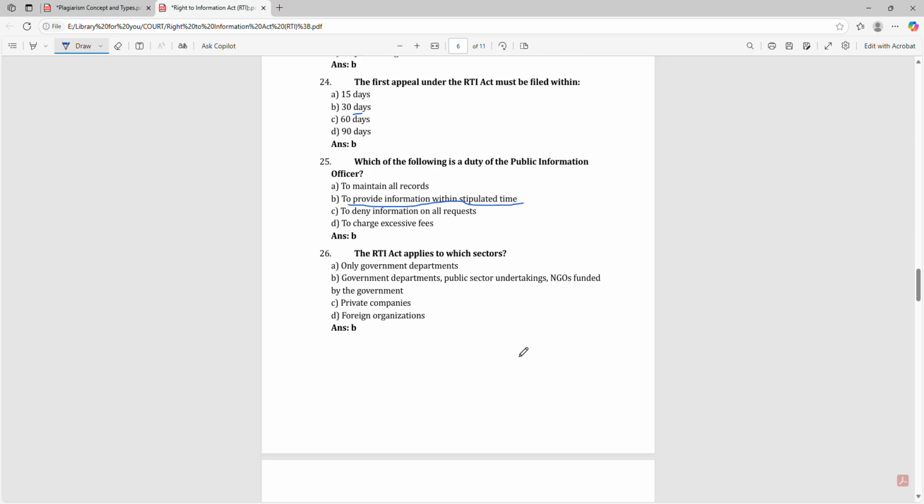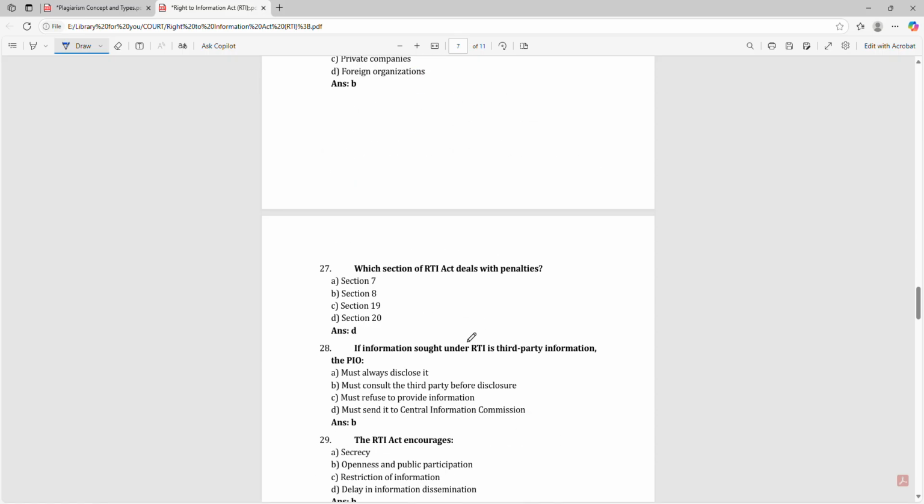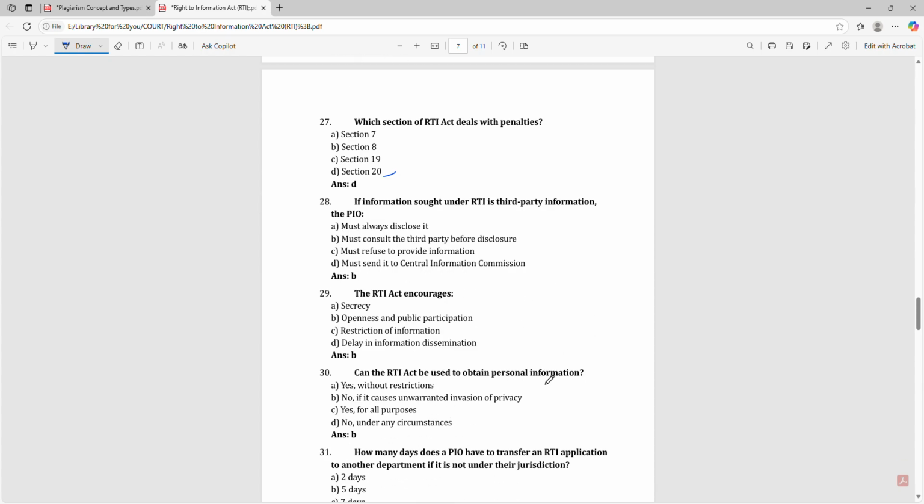The RTI Act applies to which sector? Government departments, public sector undertakings, NGOs funded by the government. Which section of the RTI Act deals with the penalties? Section 20. If information sought under RTI is third party information, the PIO must consult the third party before disclosure.